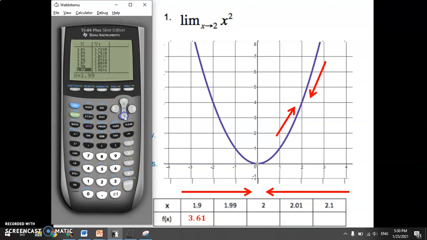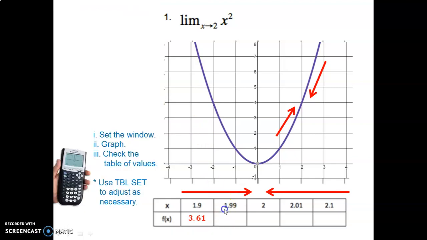When x is 1.99, I have a y value of 3.96, so that goes in here. And then let's go from the other side. So using your table, when x is 2.1, what's y? And when x is 2.01, what's y? So you can enter those two values in there. Hopefully you got the same as you see there. And then finally, when x is 2, I hope the calculator shows you a y value of 4.